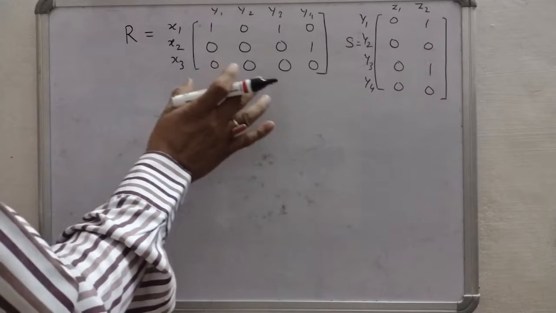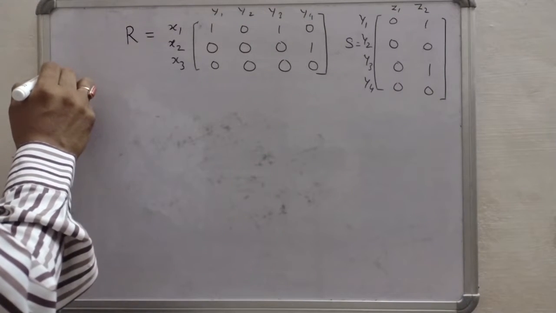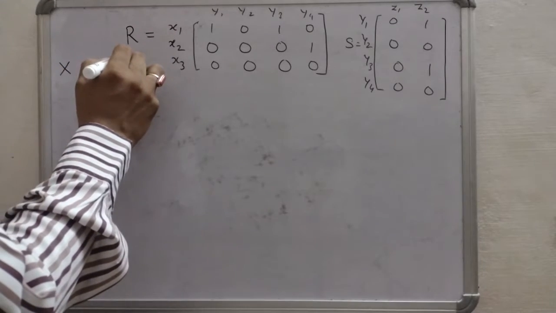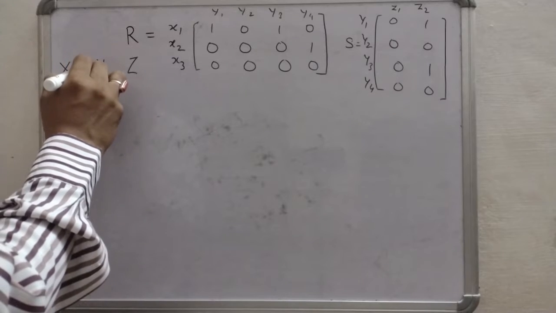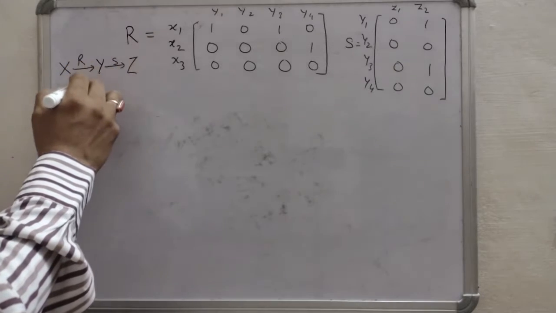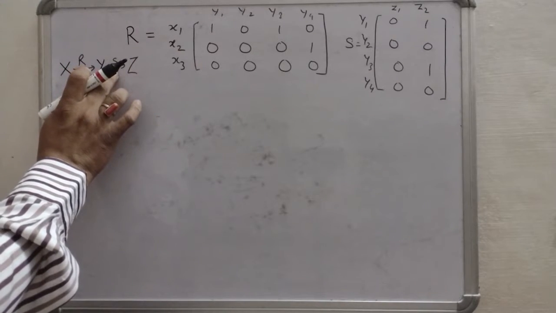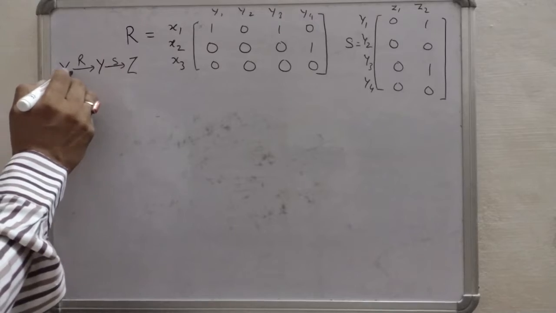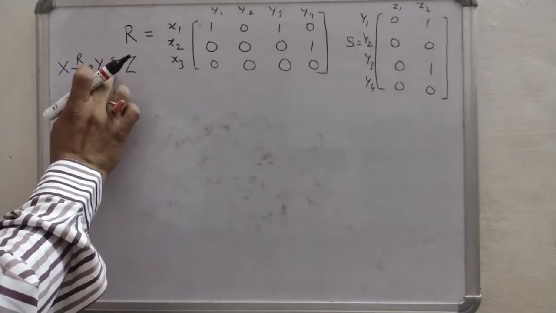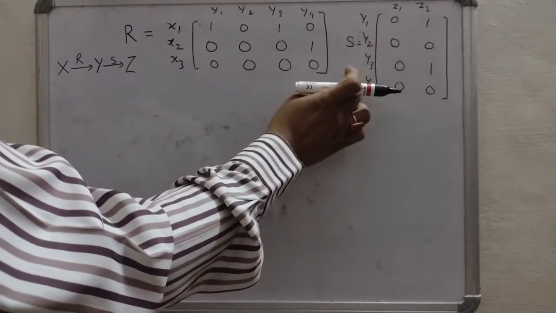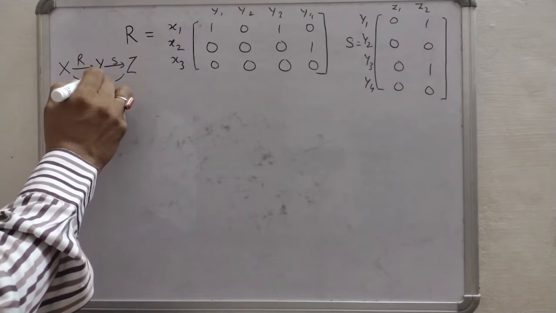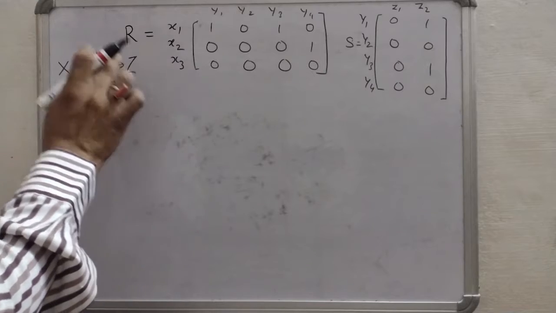So actually what we are given, three universes are there. One is X, another is Y, another is Z. The relation between X and Y is R, the relation between Y and Z is S, and we are given R and S. R is between X and Y, we can see here, X here and Y here. S is between Y and Z, Y here and Z here. Now we have to find out T, which is between X and Z.